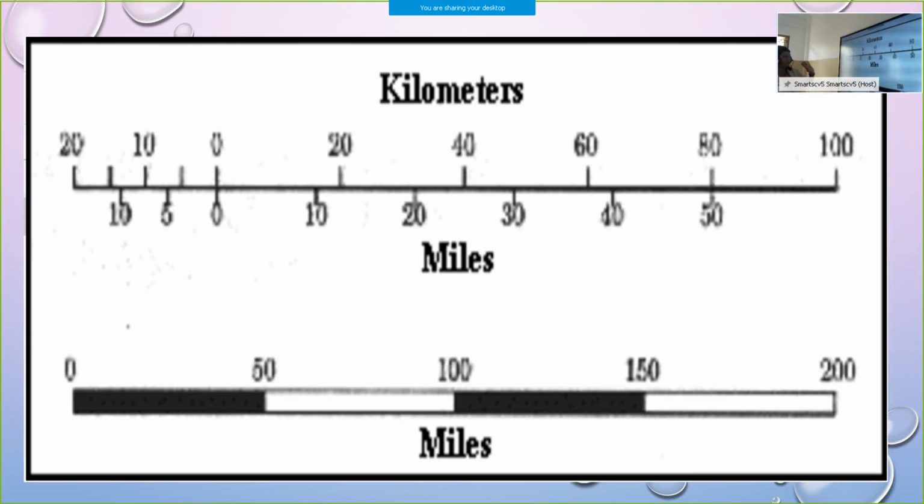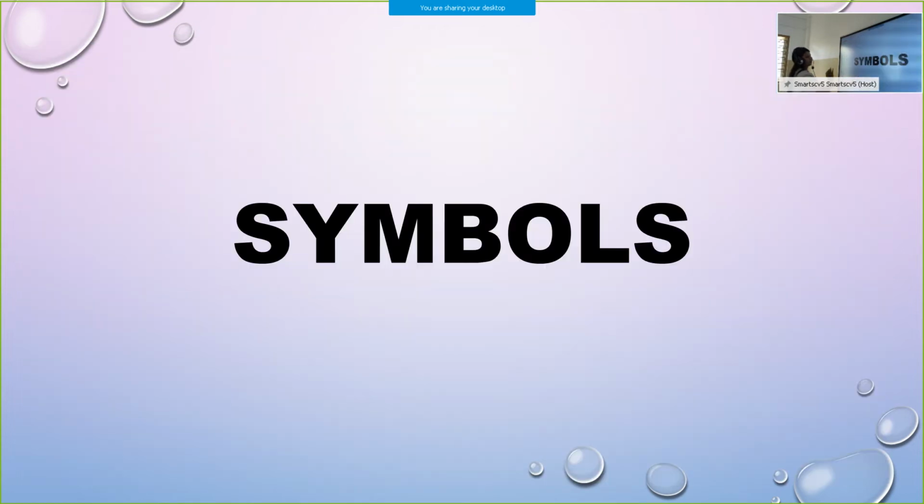This is there in your textbook. Okay, kilometers, and you can see how these kilometers are represented, and this is the miles. First one is kilometers and another one is represented as miles. 0 to 50, then 100, 150, 200. Kilometers are represented like this. This one is 10, 5, 0, 10, 20, 30, 40, 50. Here also you can see. Okay. It is there in your textbook.